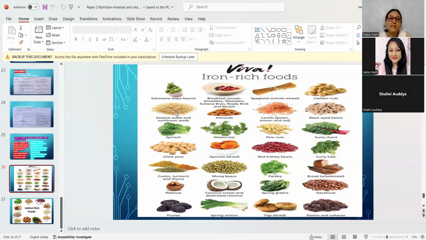Cashew nut, sesame seed we get, spaghetti we get, lentils, red color, again red color rich in iron. Then we get almond also, apricot, moong beans, sprouts we can have, and parsley. Parsley we can see in Reliance and all places we get. Spring onion we get it. So these are the things that are rich in iron.